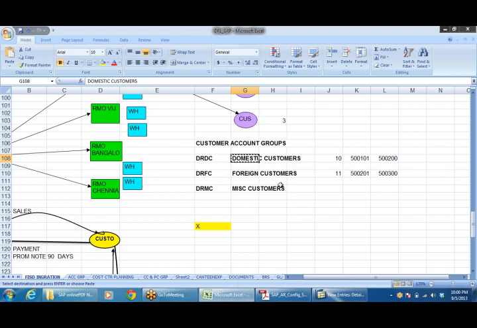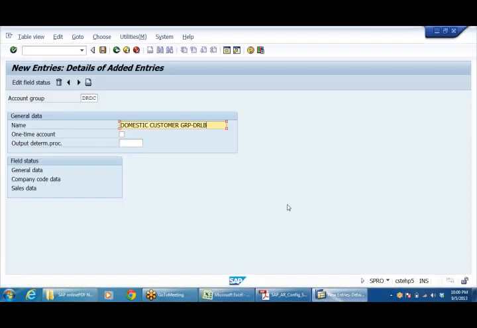But in this, when we are going to create a customer group and we are going to create customer master data, right? So there are two types of data. One is master data, second one is transaction data. So master data is a permanent nature. So here we are going to create customer master data. But when we are going to create customer master data, what are the fields that you want?